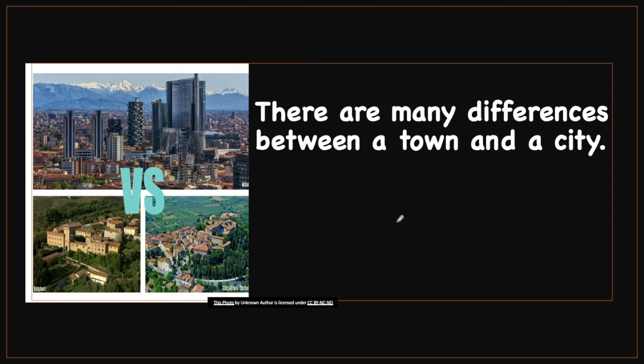All right, let's begin. First, we could say there are many differences between a town and a city.